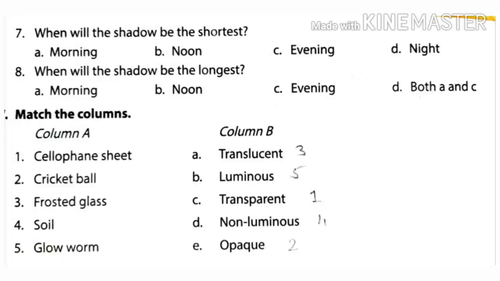Seventh one is when will the shadow be the shortest? Morning, noon, evening or night. The shadow will be shortest at noon because the sun is overhead.